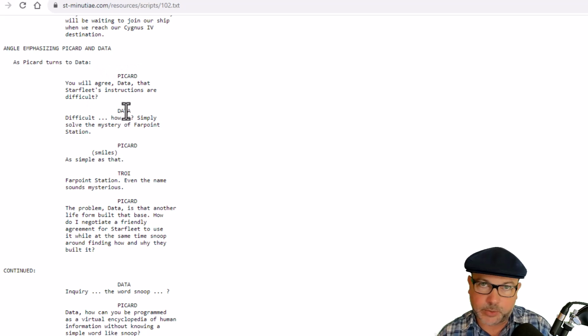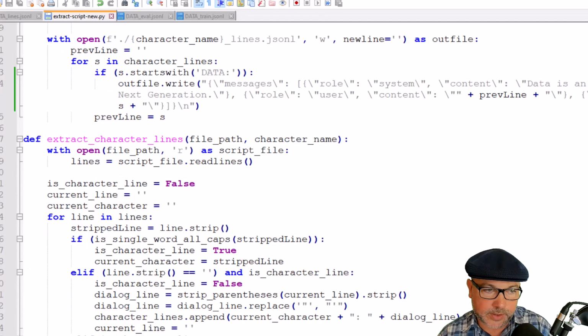If it is the person we're interested in, Data, I'm going to refer back to the previous line that I saw. After that first line of a character name, I will keep on reading lines of information and stick them all together into one line until I hit a new line, and I'll associate that concatenated line of dialogue with that character. We do that over and over every time that we see Data say something. That is fundamentally what this script is doing.